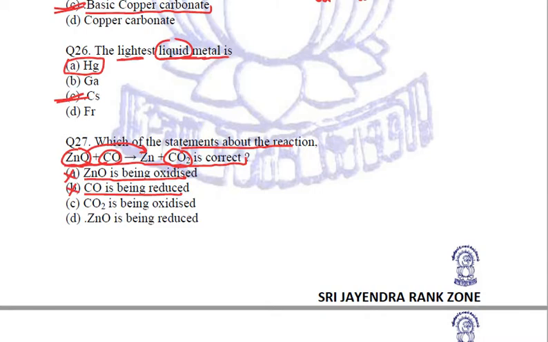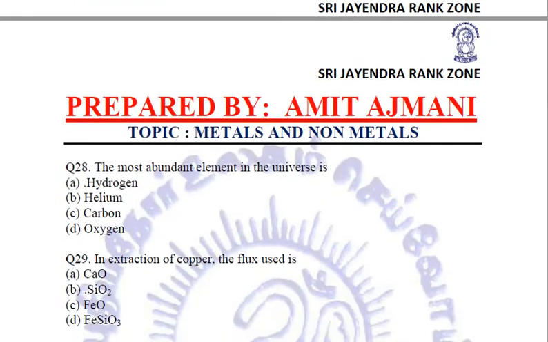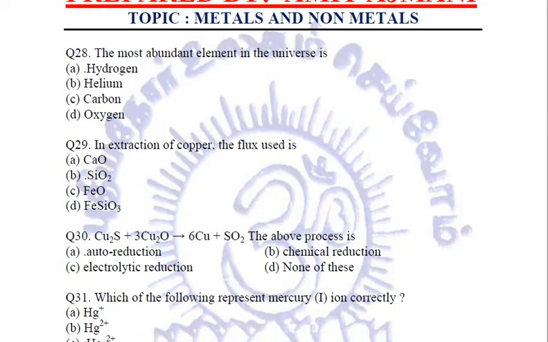No, addition of oxygen is oxidation. So carbon monoxide is getting oxidized. Carbon dioxide is being oxidized? No, because carbon dioxide is the product formed by the oxidation of carbon monoxide. Zinc oxide is being reduced? Yes, here zinc oxide is getting reduced into zinc. So D is the right answer to question number 27. Fine. Let us see the next question.